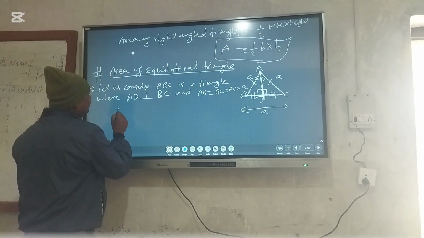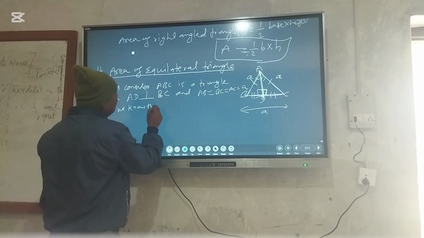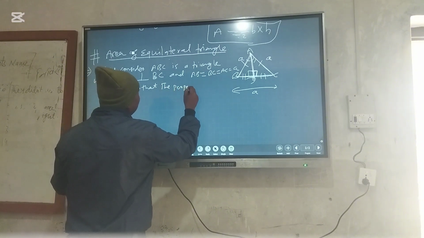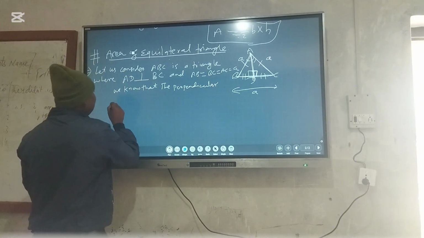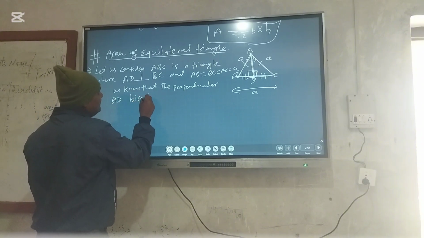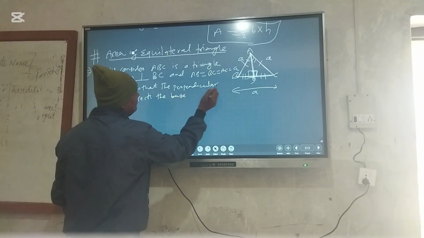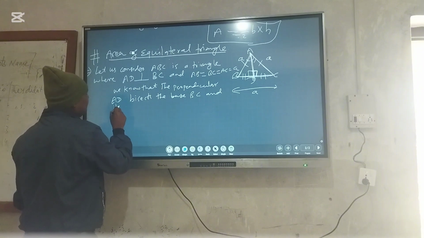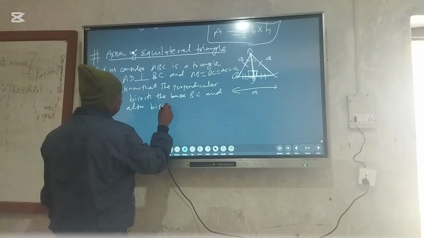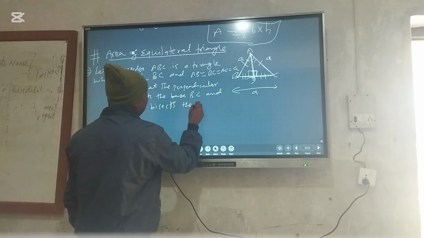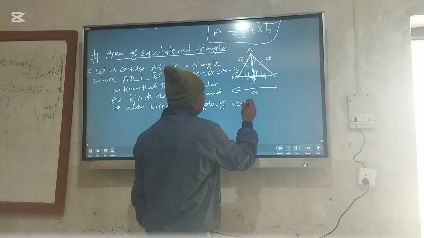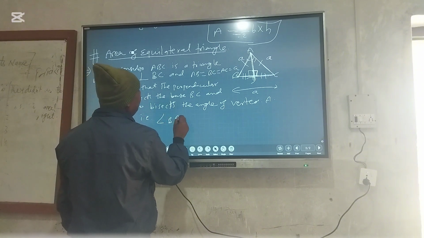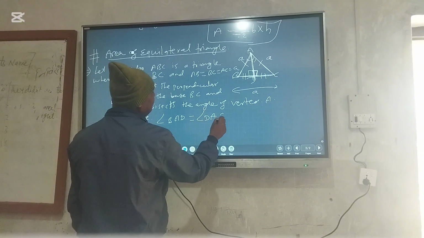We know that the perpendicular AD bisects the base BC, and it also bisects the angle of vertex A.